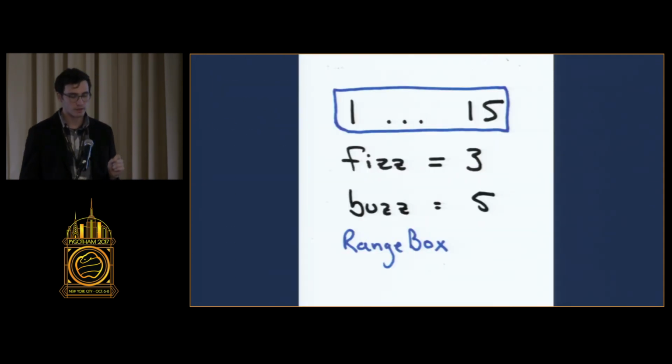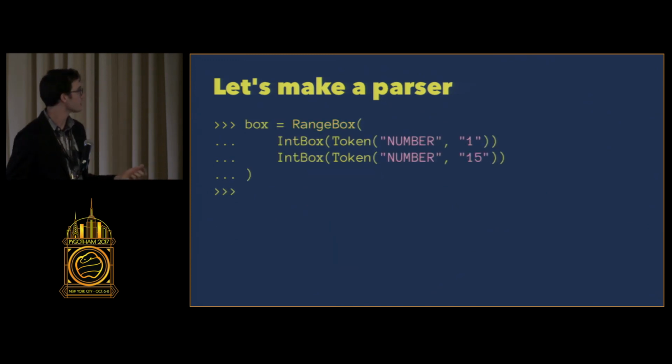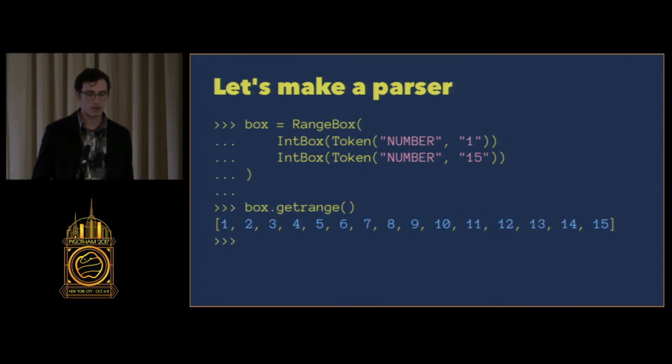So next, the range box. The range box is going to take 2 arguments, low and high, and then we're going to define a function called getRange on it. And getRange is going to return the Python range function, which is going to be a list of integers. So in the same way, I can initialize a range box, and when I call getRange, I get the numbers from 1 through 15.